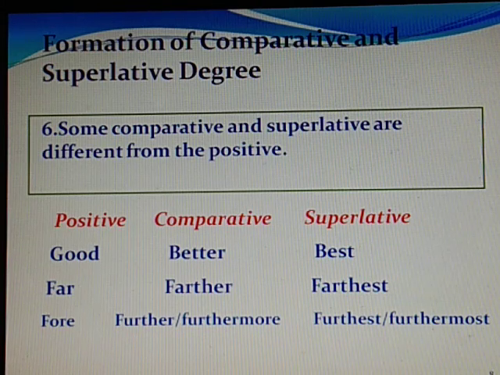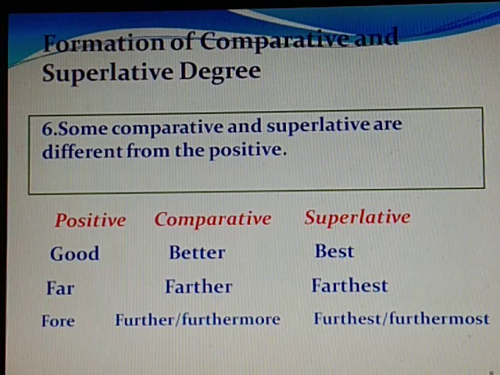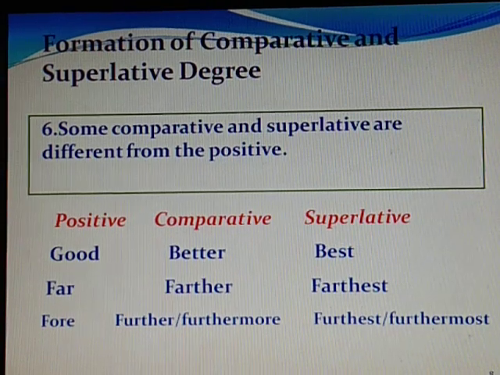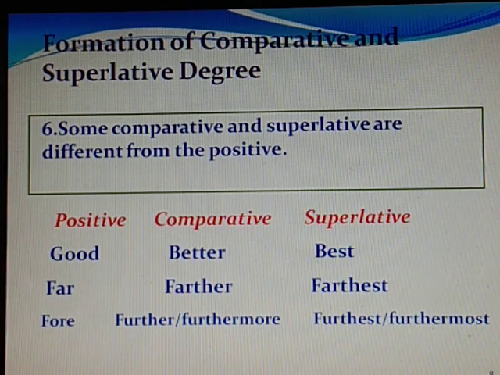So when I say far, we are relating to distance. So farther means more than the distance we are talking about. Or when I say further, it means we are relating to time, to something which has gone more ahead.